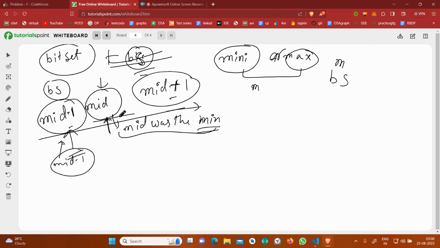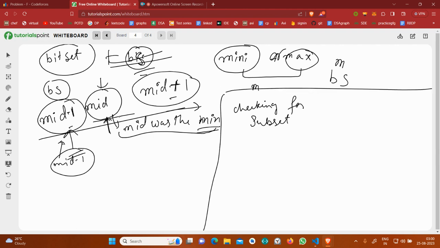And the second concept I would tell you is subsets: generating subsets, checking for subsets using bit set. Suppose you have to check for all the sums between 0 to 10 to the power 6. Why 10 to the power 6 particularly?